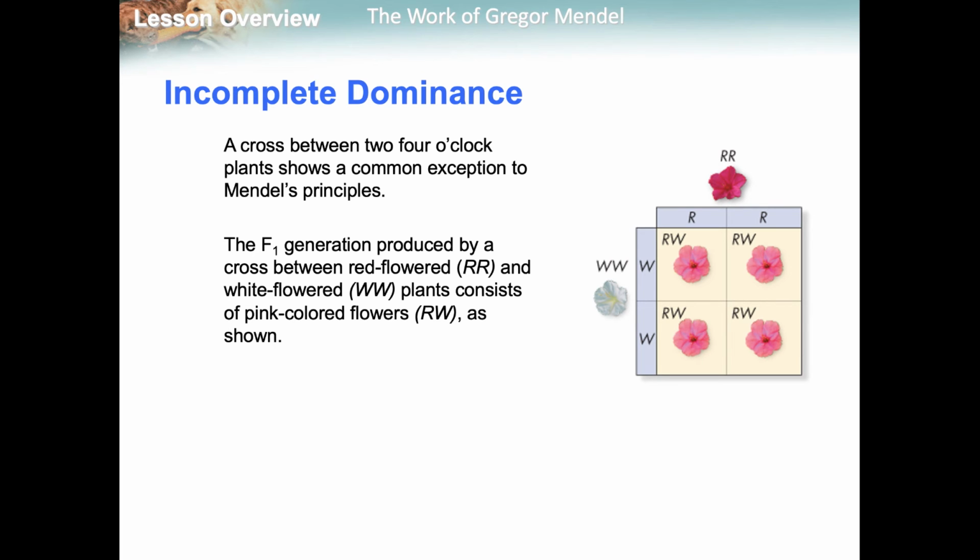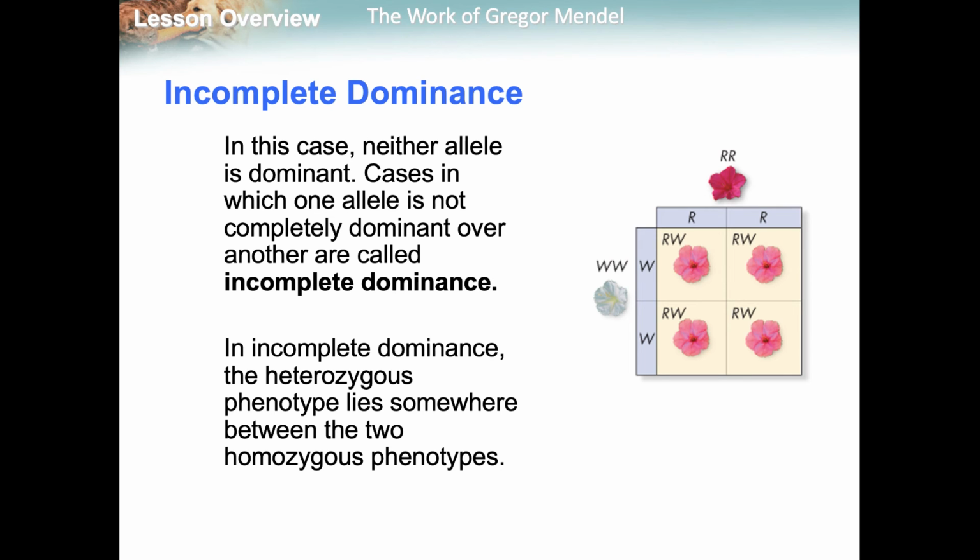Now, this is one of the exceptions. We have incomplete dominance. Incomplete means that neither dominant trait expressed can overpower the other. So these are both dominant. So we have red and we have white. So what ends up happening with incomplete dominance is it mixes. Another example would be a black bunny and a white bunny. When they have their offspring, the offspring would be gray. So this is incomplete dominance.